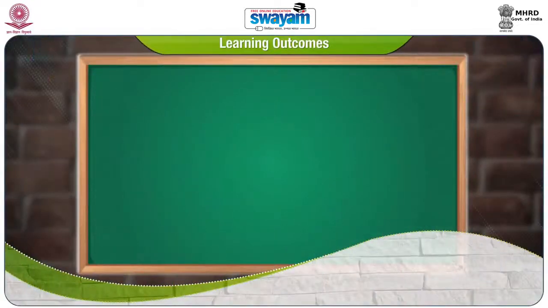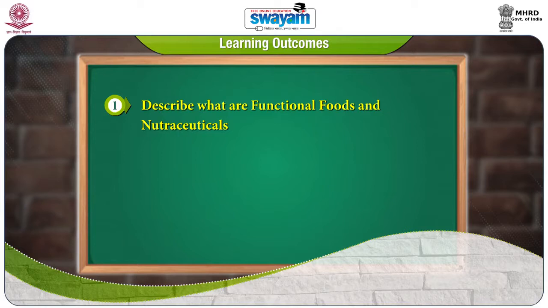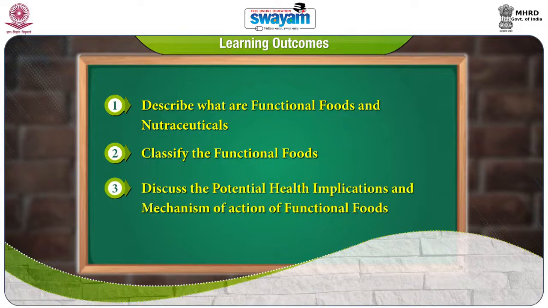Eligibility for enrollment. The students pursuing post-graduation in food science and nutrition or clinical nutrition and dietetics or applied nutrition can opt for this course. Learning outcomes. After studying this online course, the students shall be able to describe what are functional foods and nutraceuticals, classify the functional foods, and discuss the potential health implications and mechanism of action of functional foods.